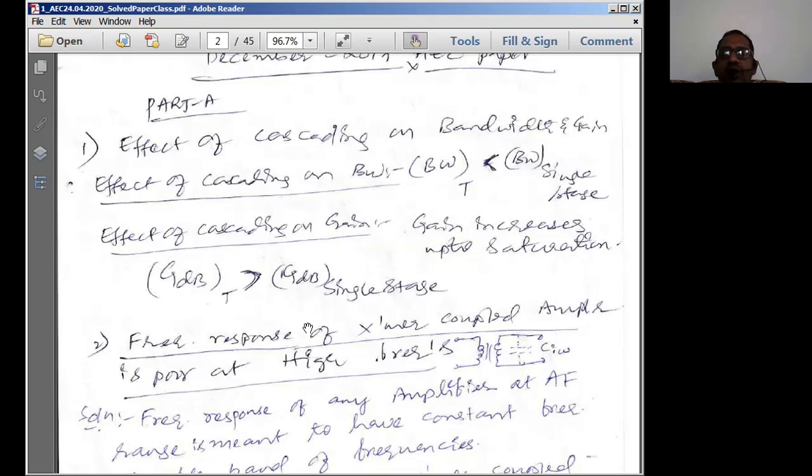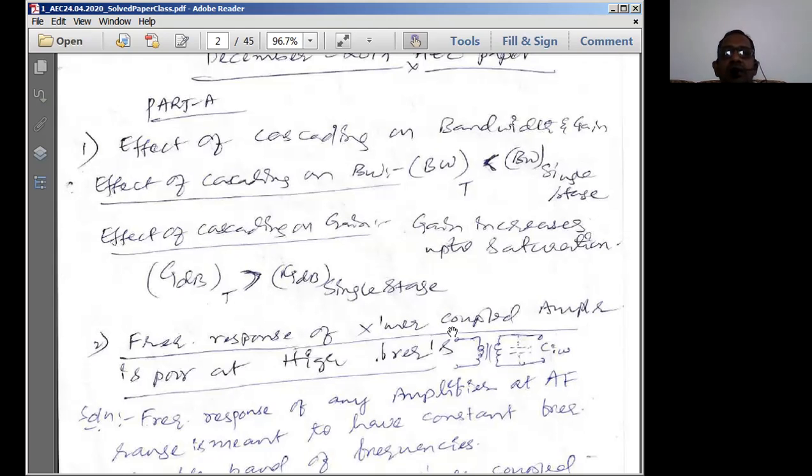Both produce output current, whereas the BJT produces output current based on the input current, and FET produces output current based on the input voltage. Hence BJT can be called a current controlled current device, and FET is normally called a voltage controlled current device. These are the two basic transistor devices we are going to use in our syllabus.